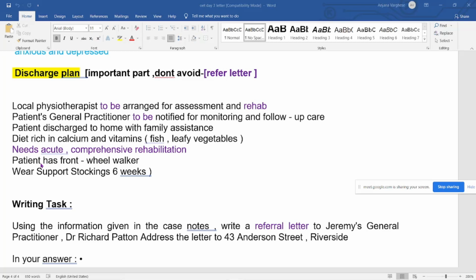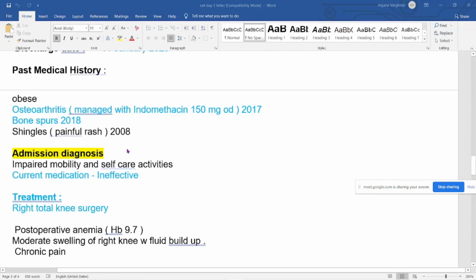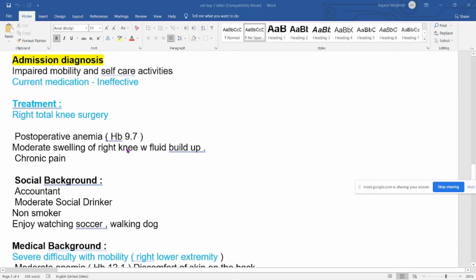Patient has front wheel walker. Why? Because this is related to knee surgery. Wear support stocking for 6 weeks, and you should know how to write within brackets also. So by keeping all these things in mind, we will be reading the social background. Let's see where the social background is.